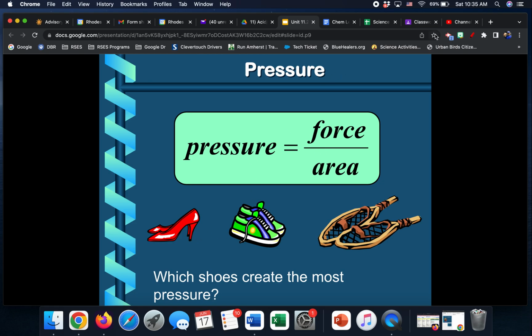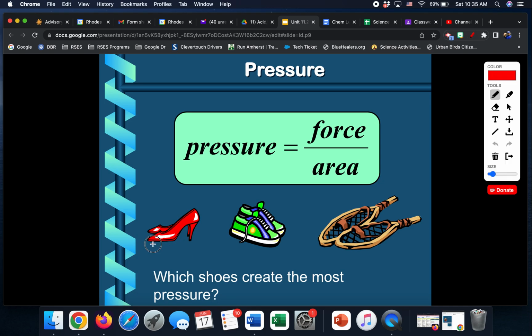But the area is much smaller on the high heels than it is on the shoes, and even smaller than it is on the snowshoes. So that force is spread out over a smaller area. That means there's going to be more pressure.